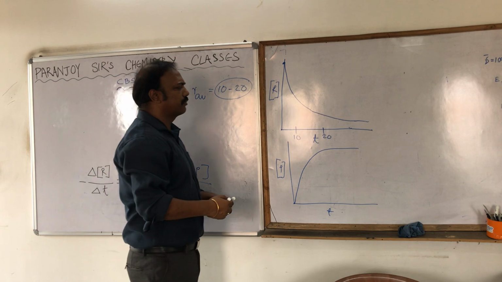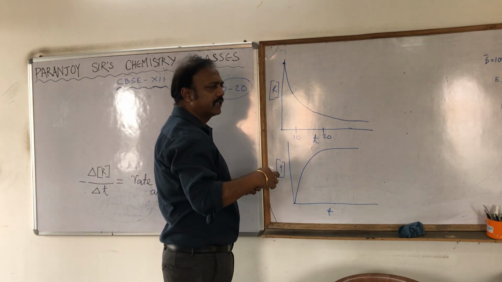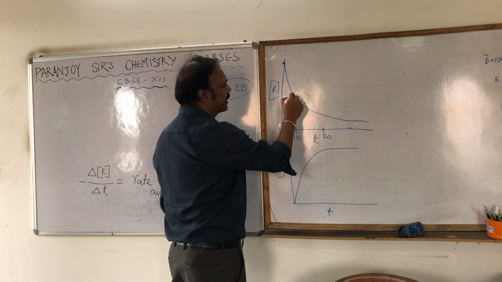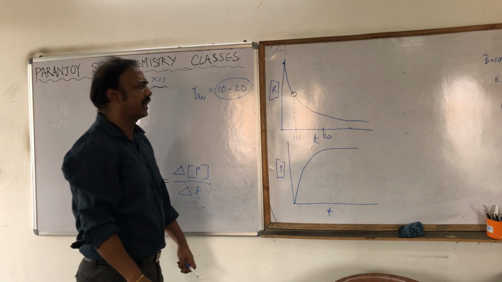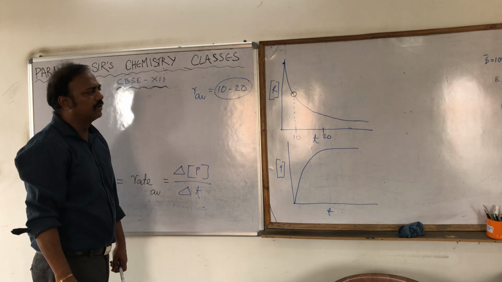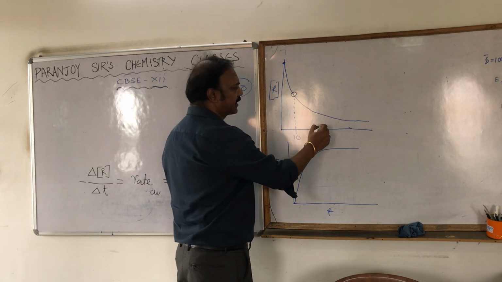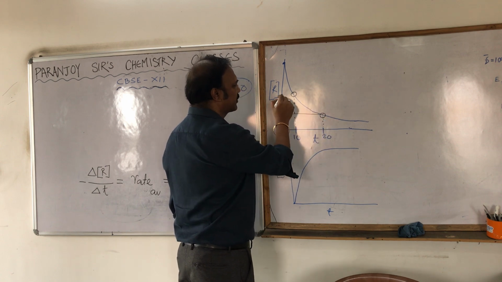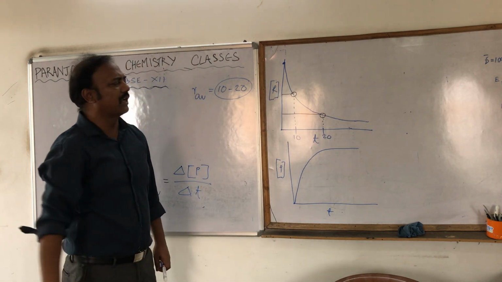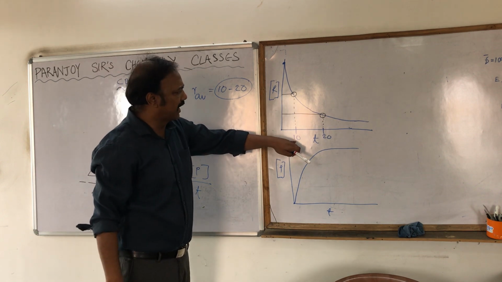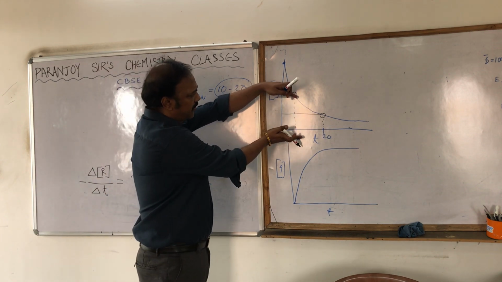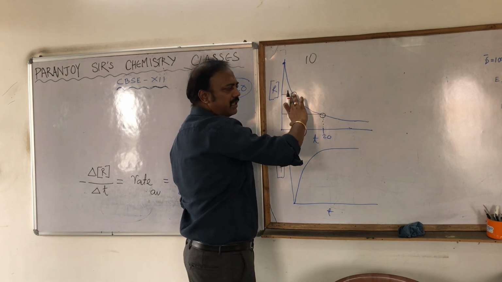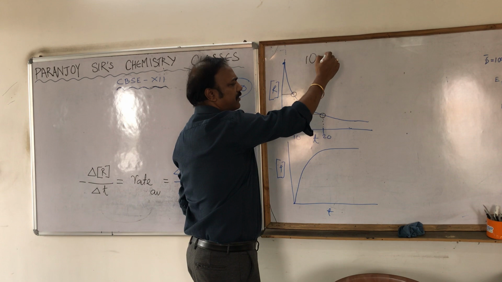So from the graph, suppose we are doing it in terms of reactant. What are we going to do? We are going to take the concentration of the reactant. This is the concentration of the reactant at time 10. What is the concentration of the reactant at time 20? This much is the concentration. Suppose at time 10 the concentration is 10, and at time 20 the concentration is 5.